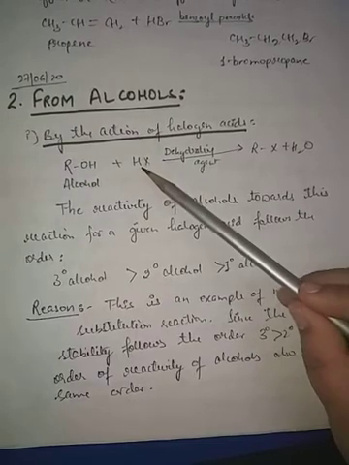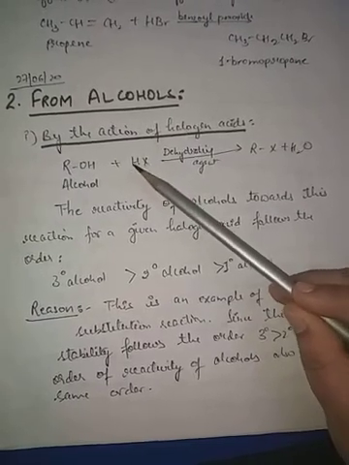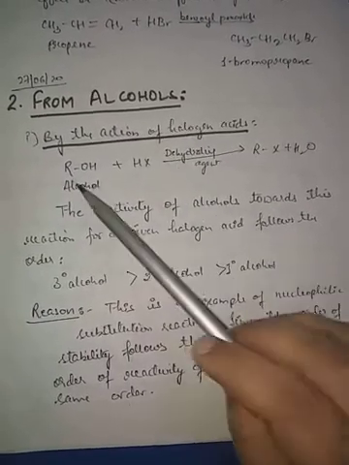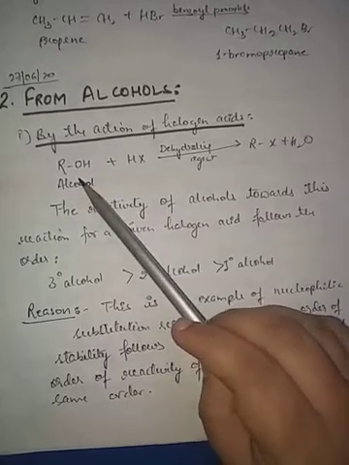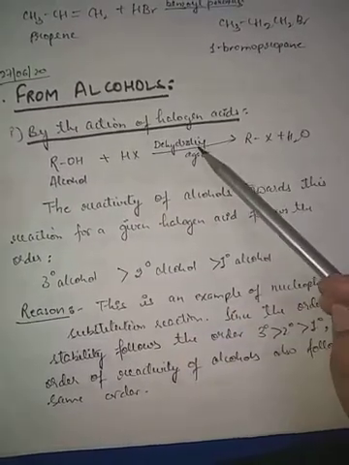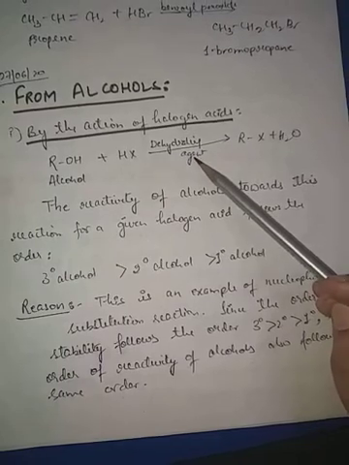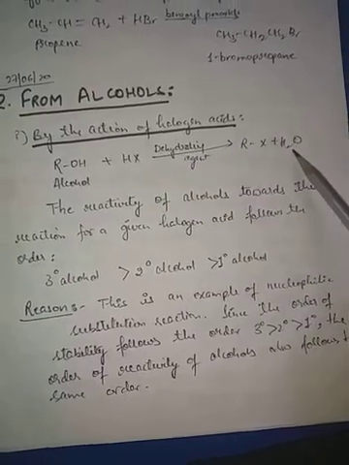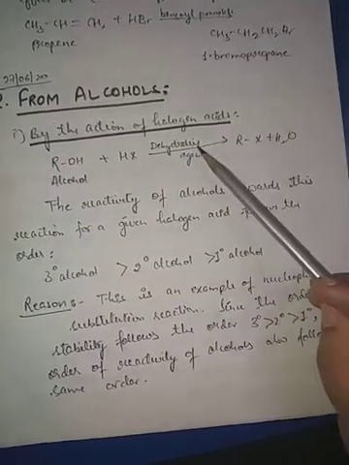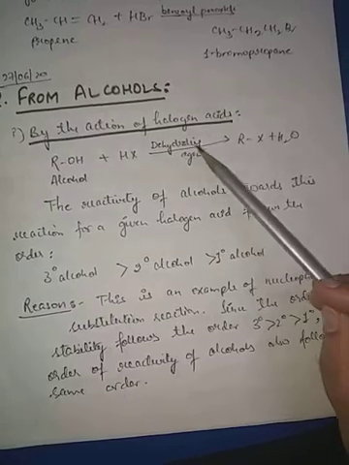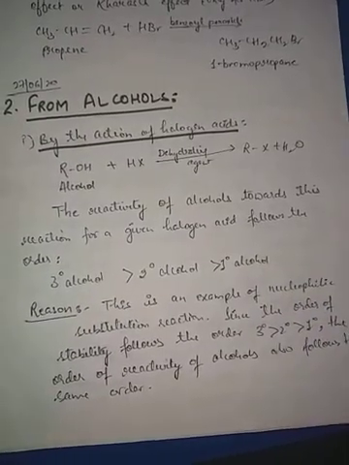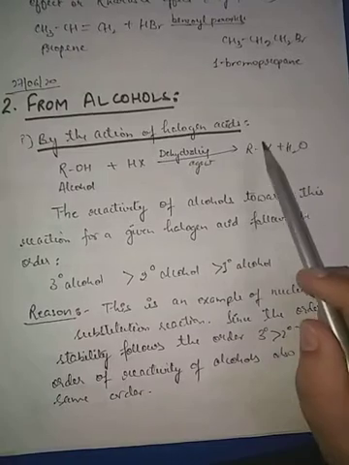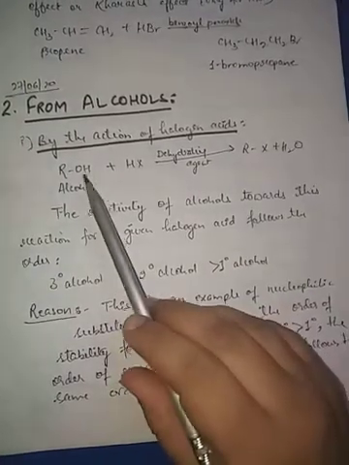If halogen acids like HX are added to alcohol in presence of any dehydrating agent, the dehydrating agent will absorb the water which is formed here. There is one more role of that dehydrating agent which is used here, that I'll tell you later. So see what will happen.